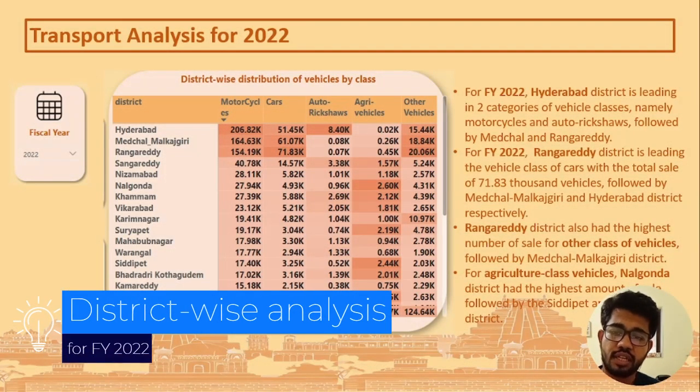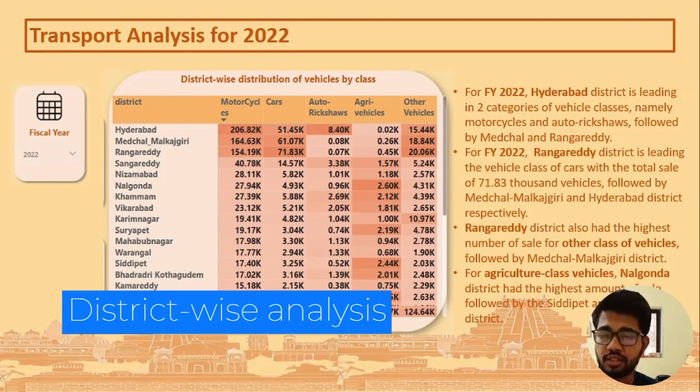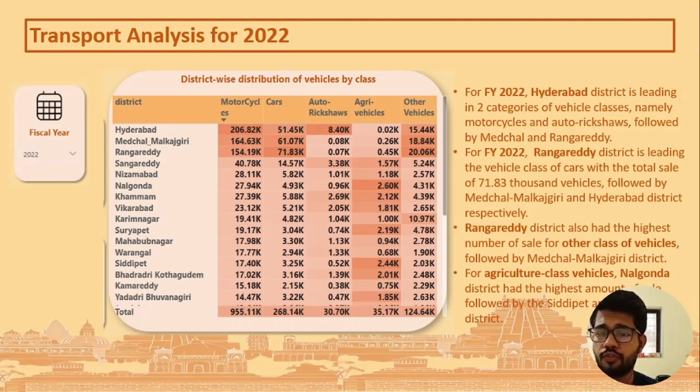Now let's look at the district-wise distribution of vehicle by class. As I said earlier, we have 5 classes of vehicles here, which are motorcycles, cars, auto rickshaws, agri vehicles and other vehicles as well. So for FY22, Hyderabad district is leading in 2 categories of vehicle classes, namely motorcycles and auto rickshaws, followed by Medchal and Rangareddy. Again for 2022, Rangareddy district is leading the vehicle class of cars with the total sale of 71.83 thousand vehicles, followed by Medchal and Hyderabad district respectively.